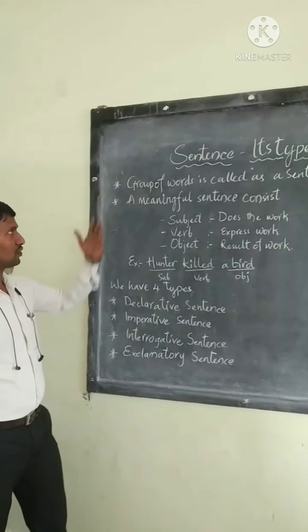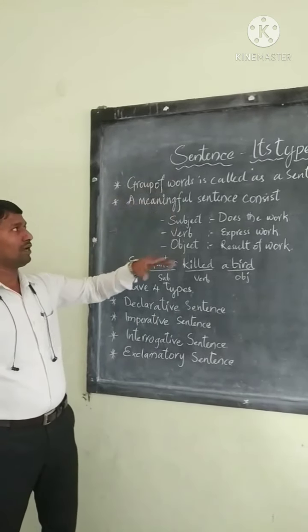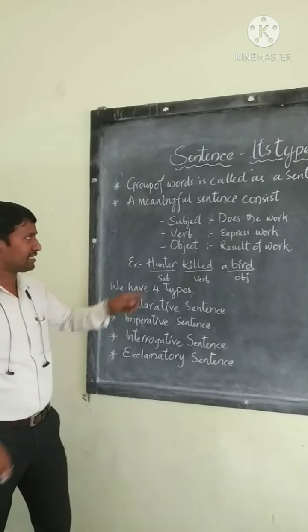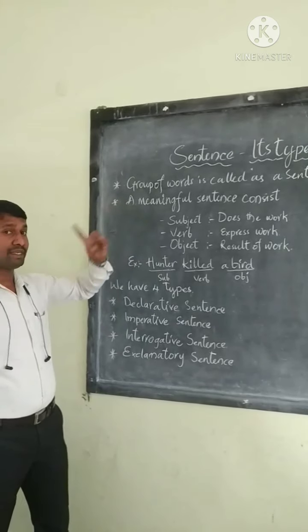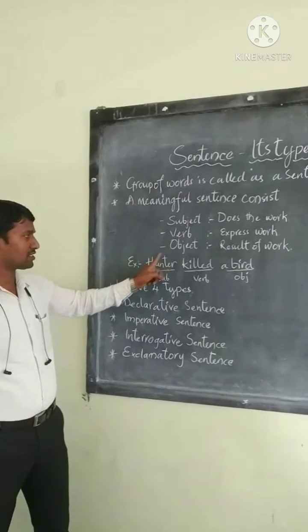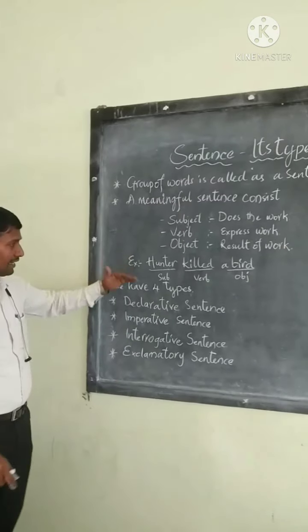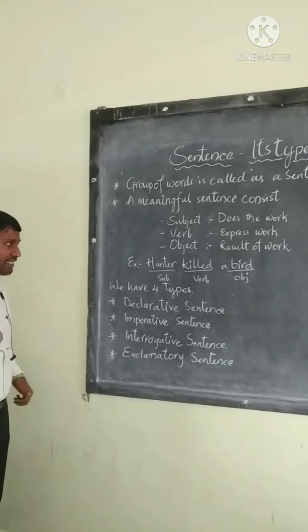Now it's very clear what a sentence is and which elements a sentence consists of. I said a meaningful sentence consists of three parts. Now three of them are displayed. Let's move to the types of sentences.